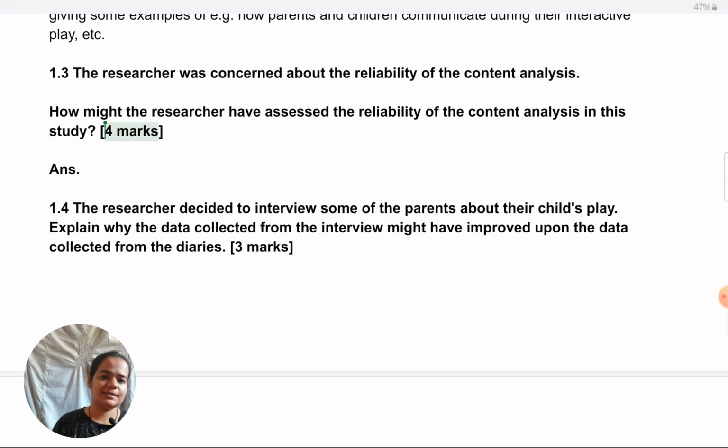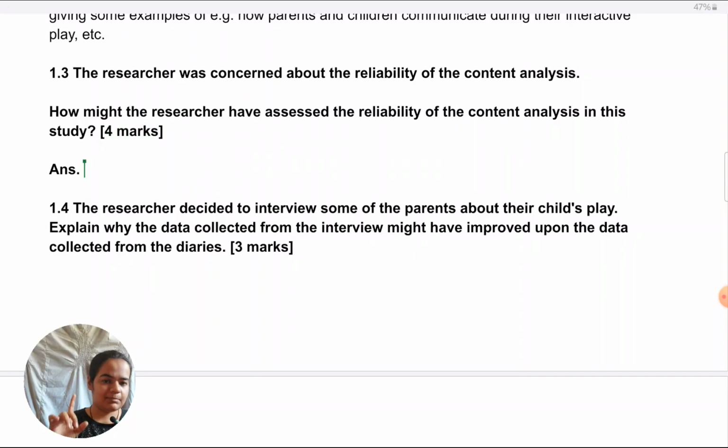For content analysis, ideally we should take inter-rater reliability, though I know even test-retest reliability is possible. If you're taking that one, make sure you can cover it correctly. The insistence has to be on the same coding system with the same parents and children on a different record. So if you're able to explain that correctly, then only take it. It's a little extensive, so I won't be able to explain right now. I'm just taking the most straightforward one, which is inter-rater reliability.